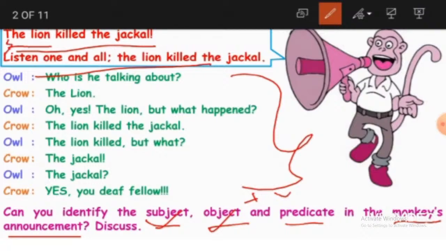And what is the object? The jackal. Why? Because the jackal has received the action from the subject, that is the lion. What did the lion do? The lion killed. Killed becomes the verb, that is the action word. So the lion killed the jackal. The lion becomes the subject, the jackal becomes the object. And what is the predicate? We are going to learn in the next slides.